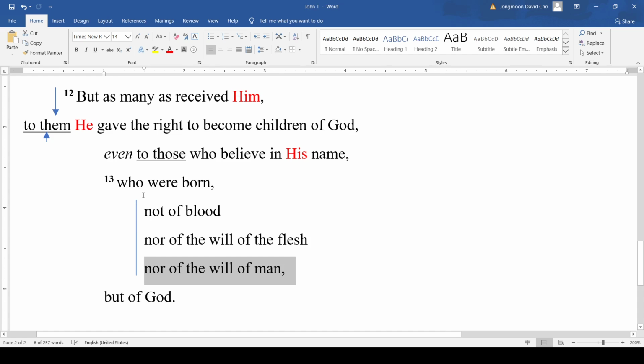These are the same descriptions to describe those who were born. They were not born of physical blood nor their own will, but they were born of God. So I think we're done with diagramming here.